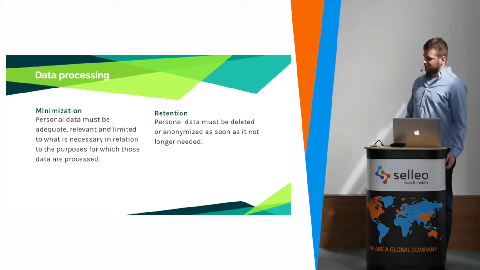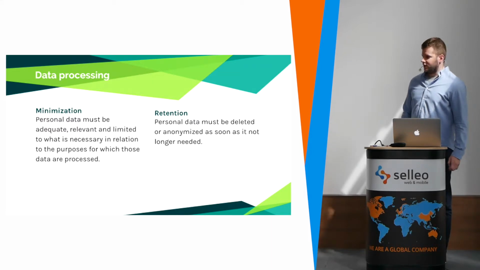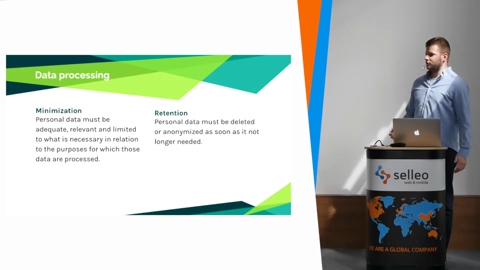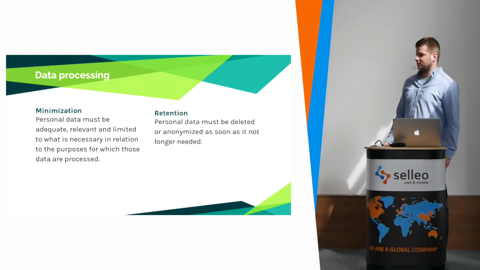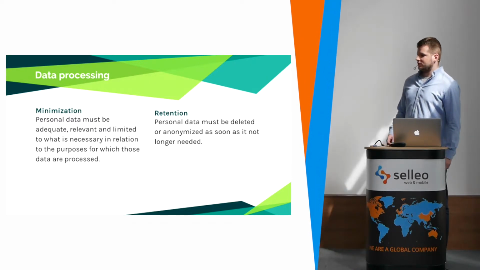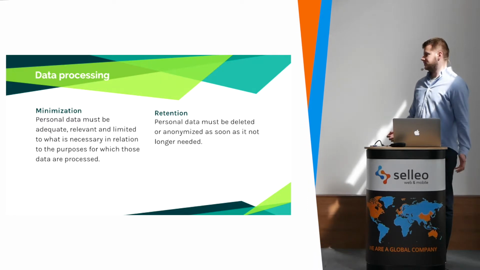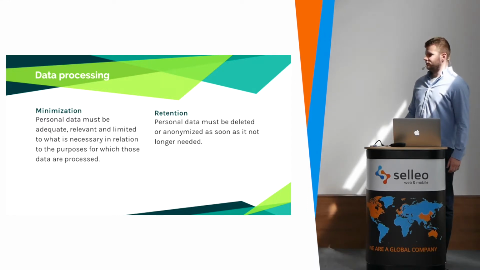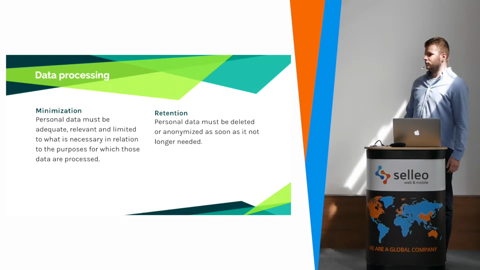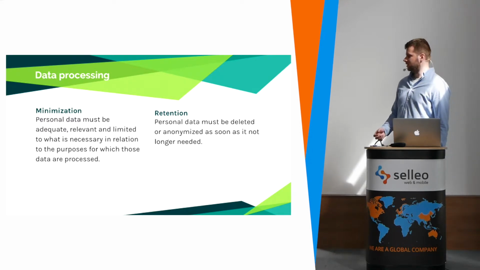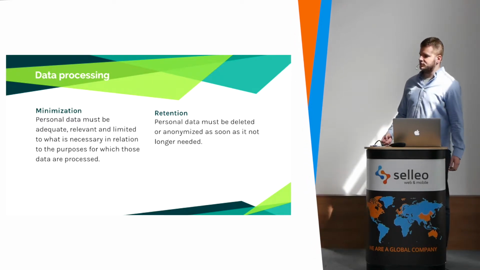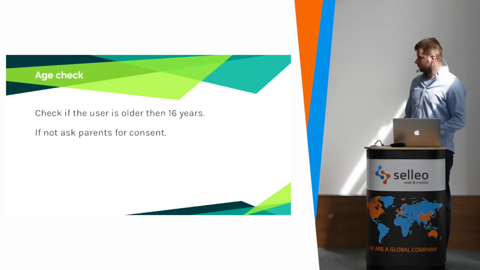And the retention rule is this: let's say that we run a coffee shop and someone orders something in our system. As soon as we don't need the data about the user, we have to delete it. So if the package was delivered to them, we have to anonymize or delete the information about their address, their names, and their credit cards.